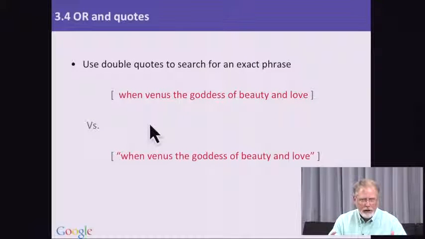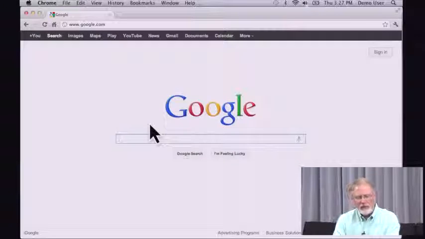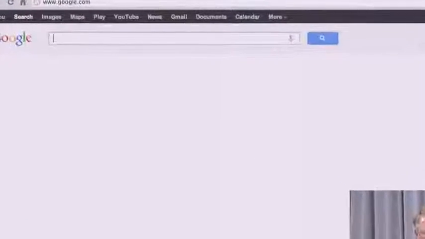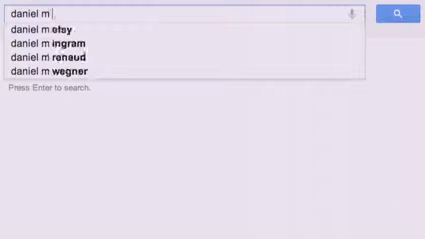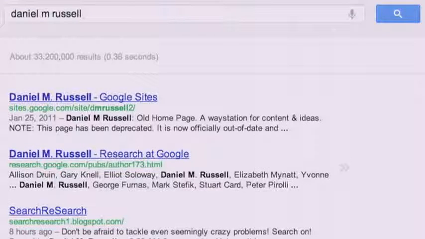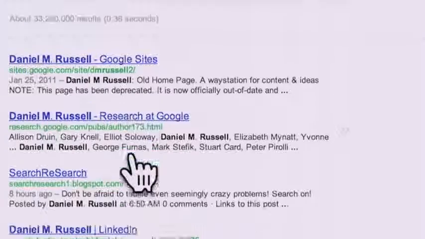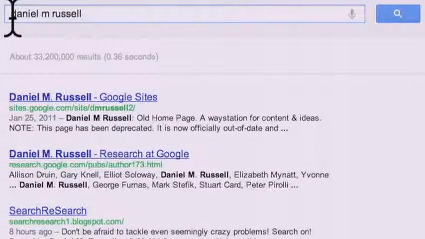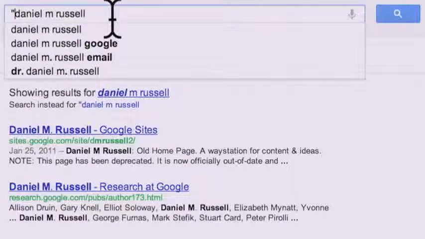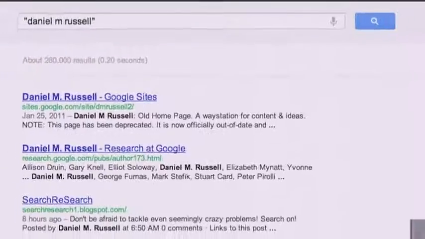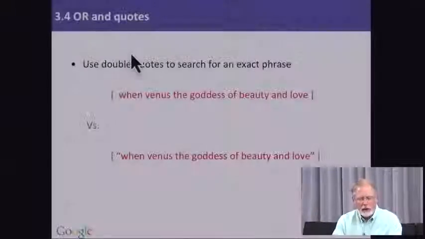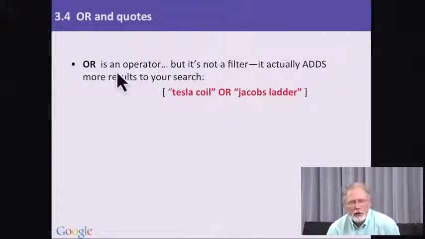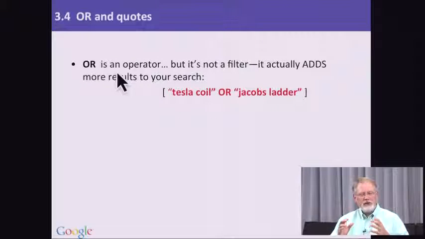For example, a name. Let me give you another example here. Let me search for a name, Daniel M. Russell. I have great results here. That's fantastic. But it's not always exclusively me. When I'm really looking for just me, I really do want to include my name like that inside the double quotes.